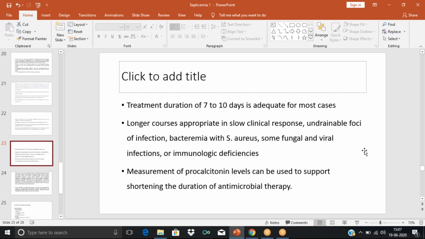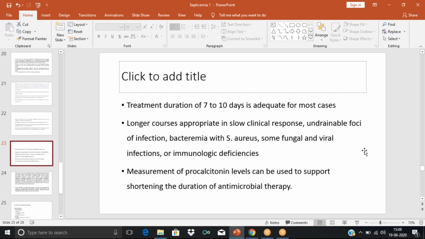But if we are not able to clean the site of infection, then also we may need a longer course. The patient may need a longer course, that is undrainable foci of infection. Then bacteremia with Staphylococcus aureus. Then in case of fungal and viral infection, or if the patient is having some immunologic deficiencies. So in all these situations, we can go for longer courses of therapy.